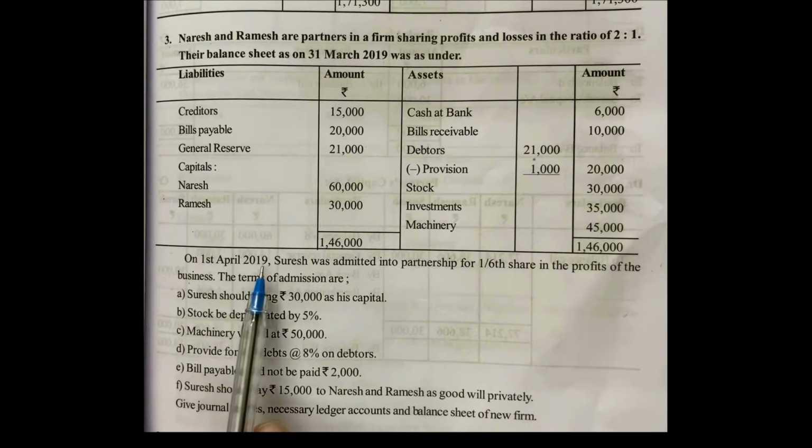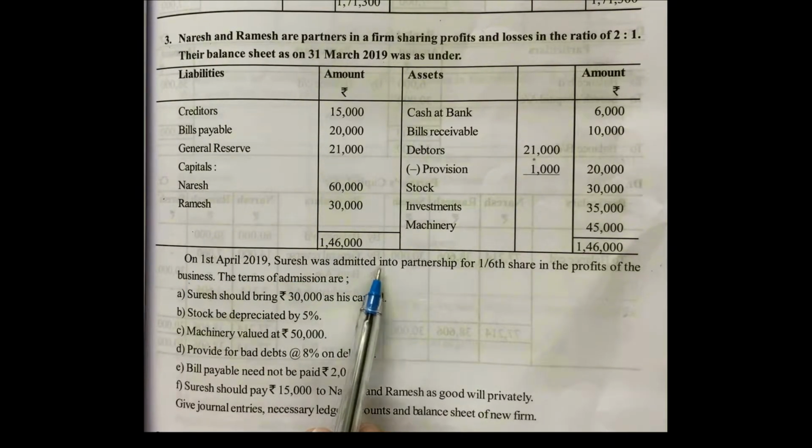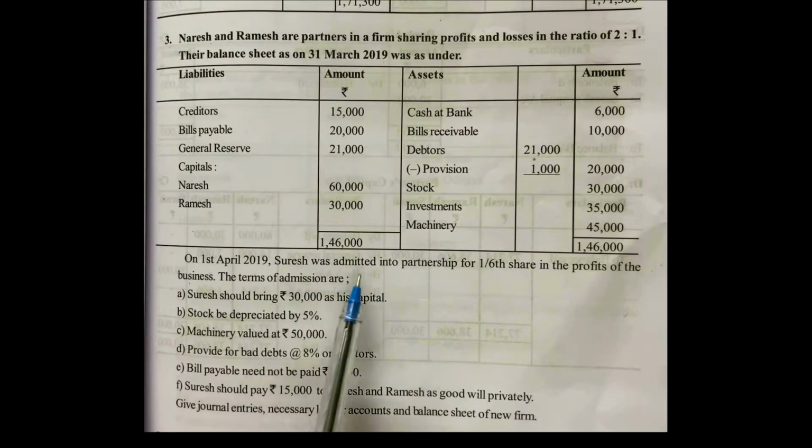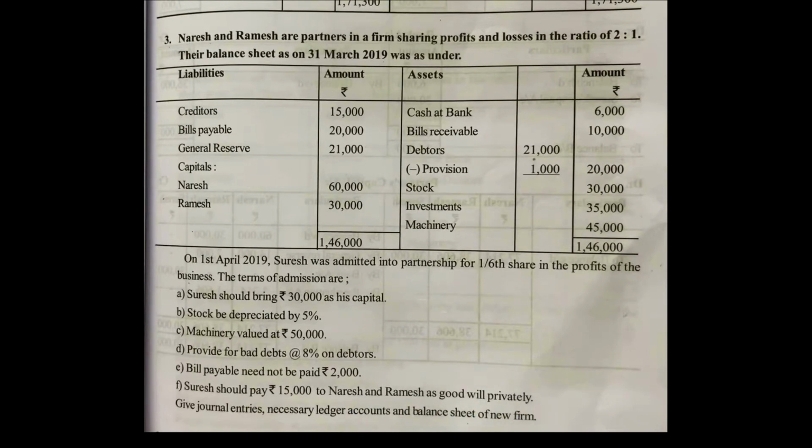On 1st April 2019, Suresh was admitted into partnership. The terms of admission are: A. Suresh should bring 30,000 as his capital. B. Stock be depreciated by 5%. C. Machinery valued at 50,000 rupees. D. Provide for bad debts at the rate of 8% on debtors. E. Bills payable need not be paid 2,000 rupees. F. Suresh should pay 15,000 rupees to Naresh and Ramesh as goodwill privately.